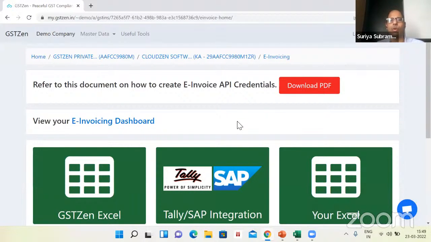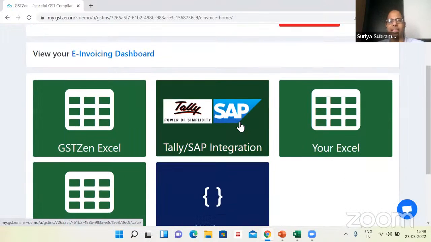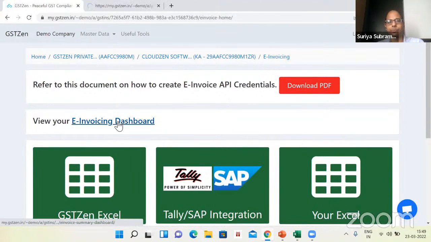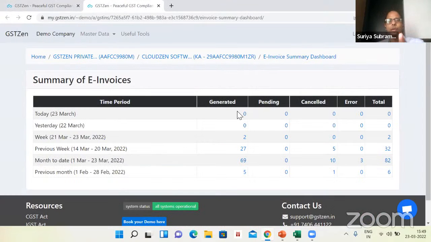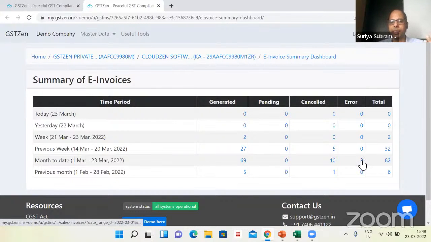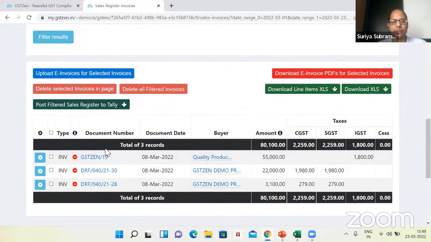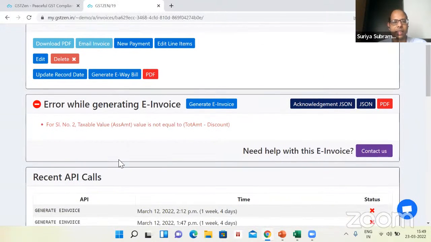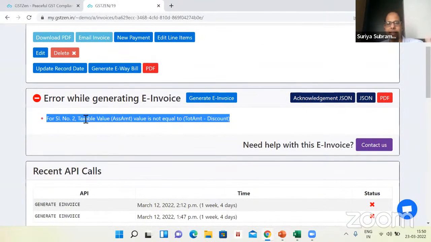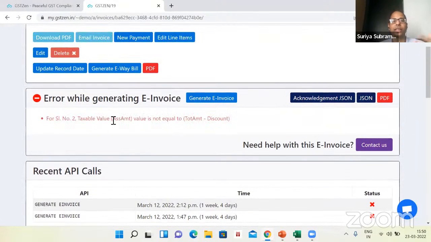So here is the dashboard of GSTZen's e-invoicing dashboard. Here is a quick dashboard to show you how many invoices were generated today, 23rd March, how many were generated yesterday, last week, how many are pending, cancelled, or if there is an error. In fact, let me show you how errors look. There are 3 errors. So here are the invoices with errors. I can go inside and see there is some error, and the error message will display here. Somebody should go and figure out the reason for the error and correct it.